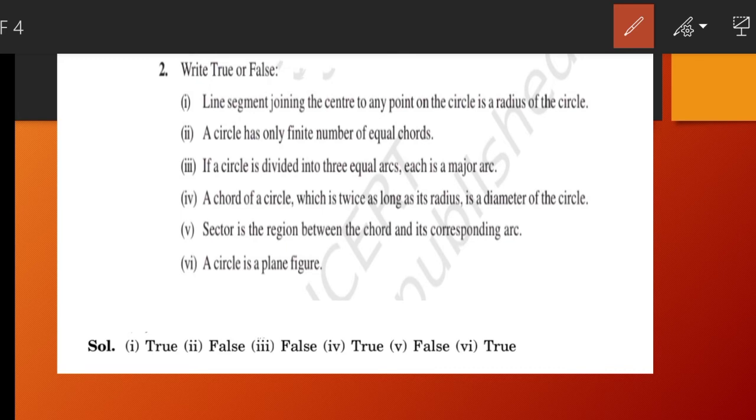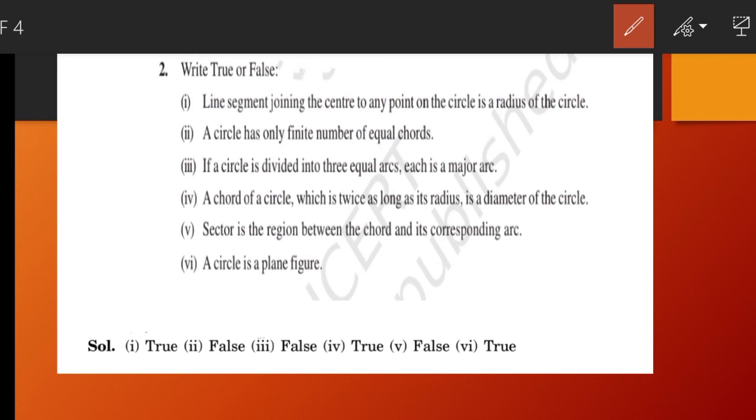A chord of a circle which is twice as long as its radius is the diameter of the circle. So it is a true statement. The diameter of a circle is a chord of the circle, and it is also twice the radius. Only the diameter is twice the radius, and it is also a chord. So it is a true statement.